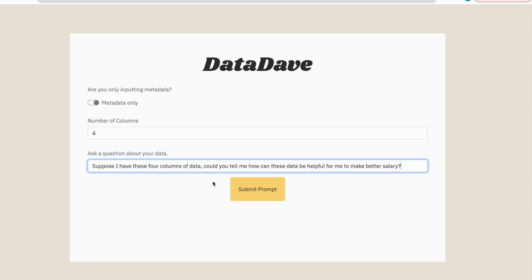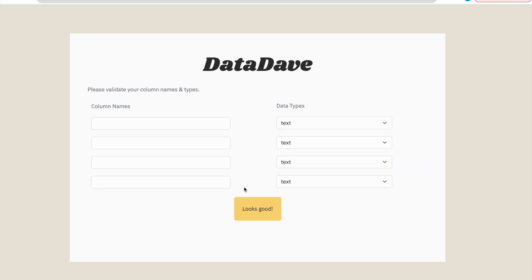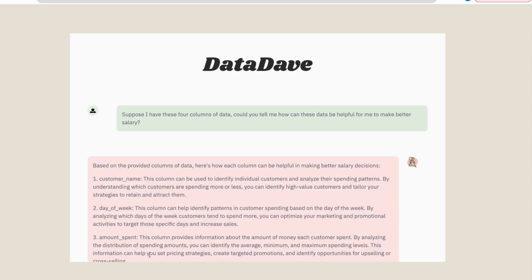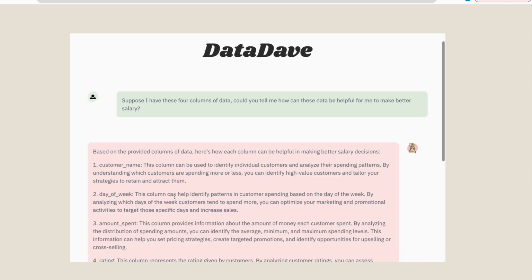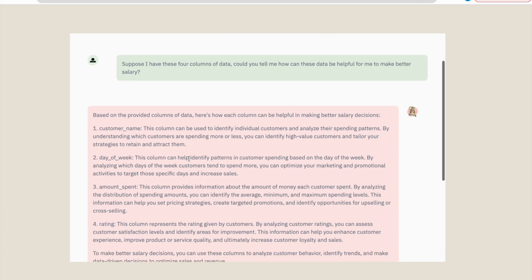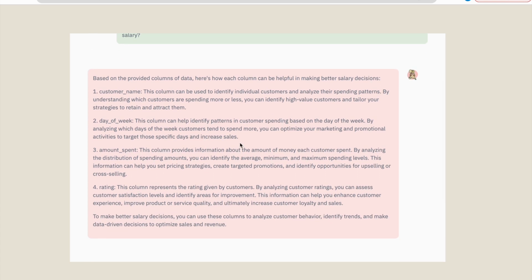And then he's going to ask a question about how this data can be helpful for making better salary decisions. And then he's going to specify what some of the columns are in his mind.